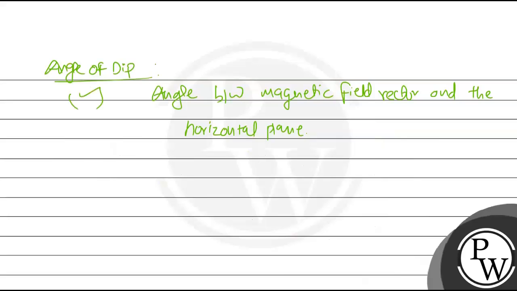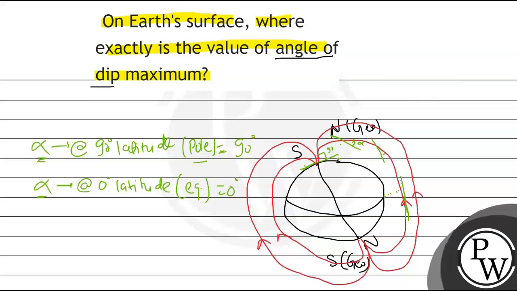As we have seen, the alpha is maximum at the pole, that is 90 degrees. At the equator it is equal to 0 degrees, and as we go away from the equator, this alpha will start increasing again. This will be the plane and this will be the alpha.